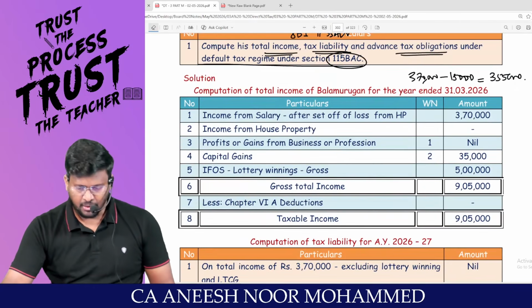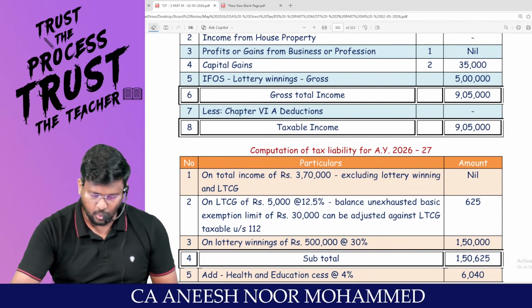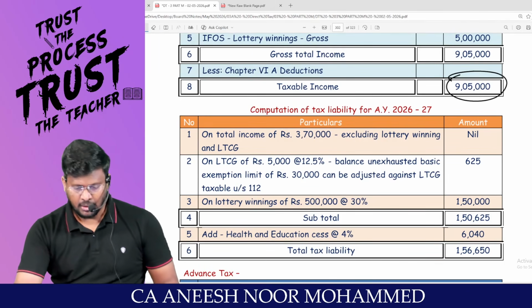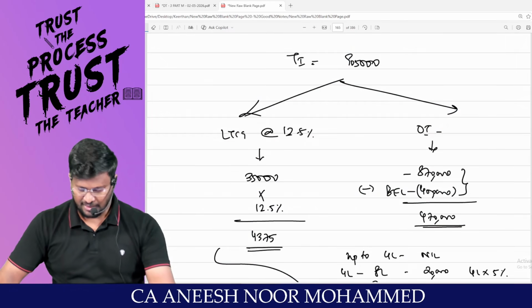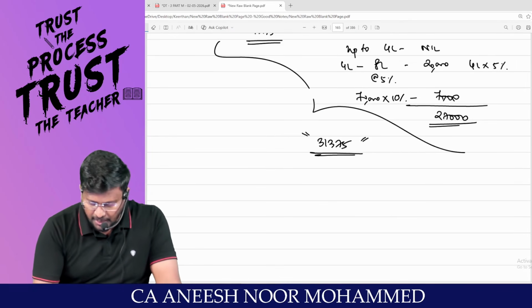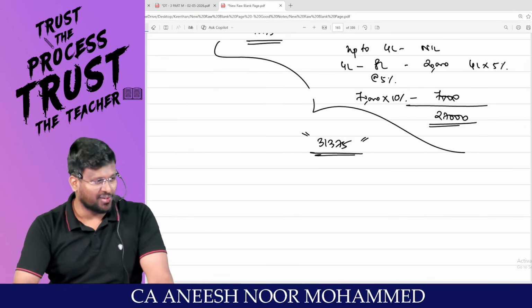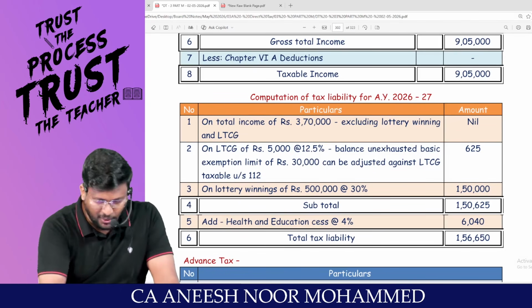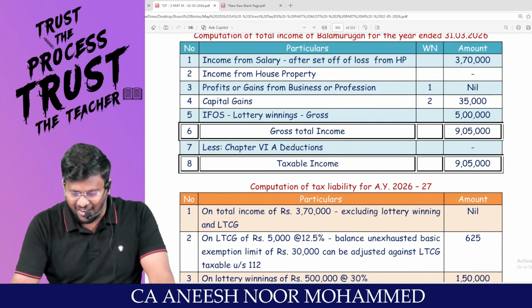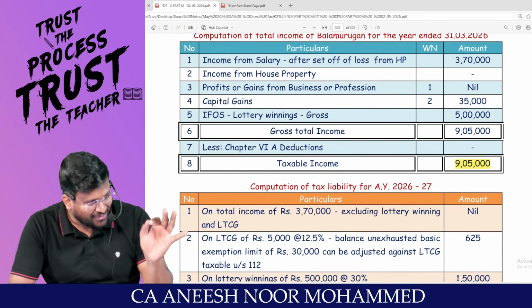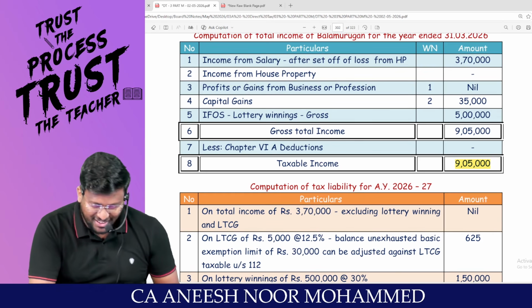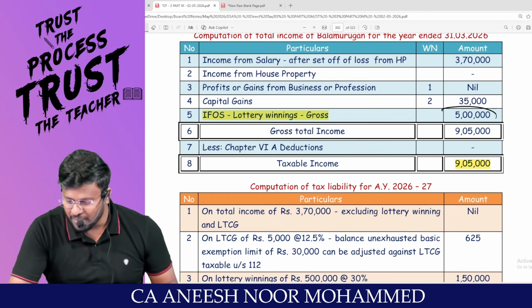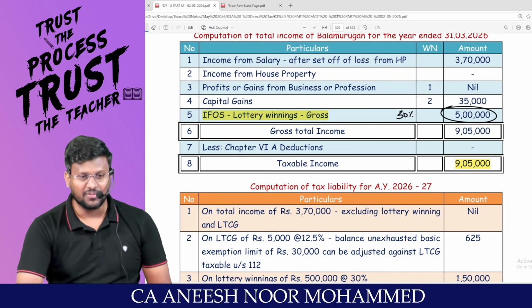Sir, what was the taxable income? 9,05,000. Yes, sir. The total tax liability we have got is 31,375. But this is not the tax liability that they have given. Because in the total income of 9,05,000, not only long-term capital gain is there, but also casual income is there. Casual income will be taxable at a special rate of 30%.